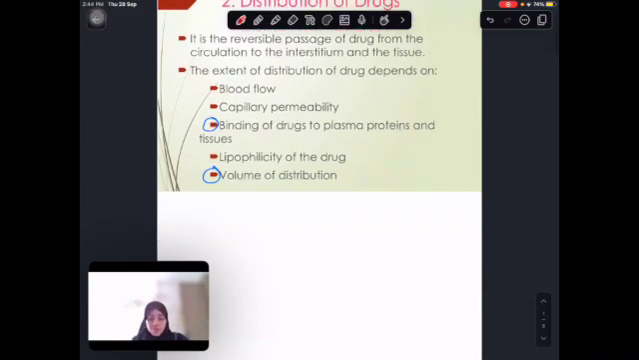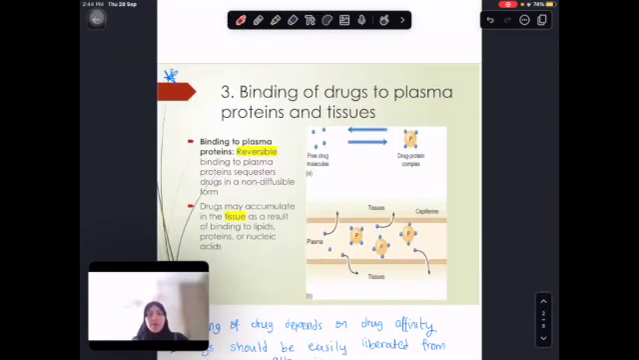Today I'll be discussing distribution of the drugs, explaining specifically binding of the drugs to the plasma proteins as well as volume of distribution. So as we know, the drugs are going to be binding to the albumin in order to be transported.